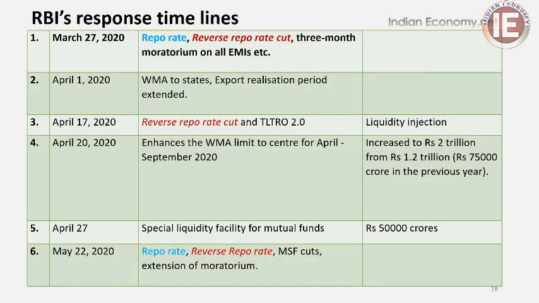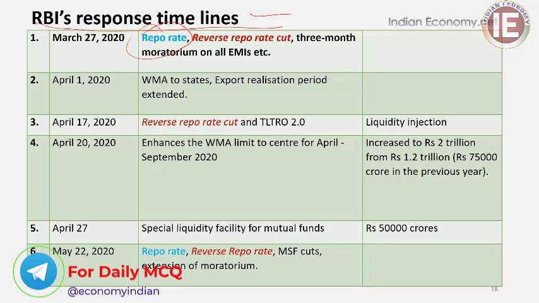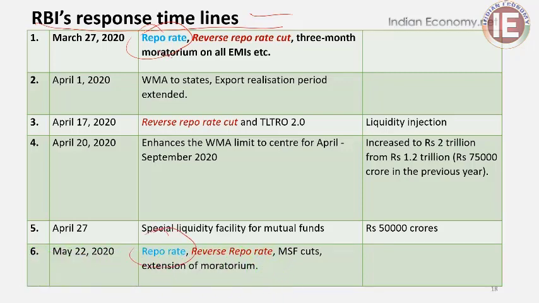Now we have brought back the table we saw in the initial part of our class. This was the response timeline of the RBI during this COVID pandemic time, to stabilize the economy. Here we are identifying both the repo and reverse repo. The repo cuts are shown in blue color; 2 times RBI has reduced repo. The reverse repo cuts are indicated in red color; 3 times RBI has reduced the reverse repo. So remember, more than the repo, the reverse repo has been reduced. This is the idea I would like to give you from this table. All other concepts and events, you might have gone through already.